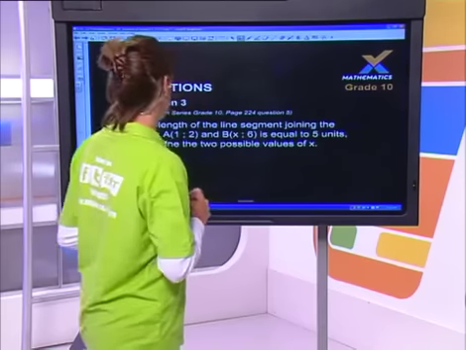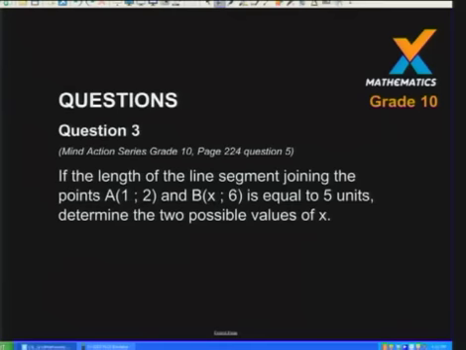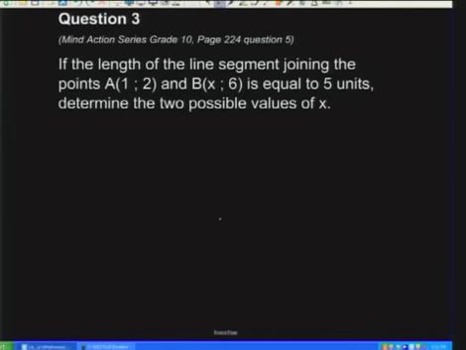Let's quickly have a look at one more distance example, and then we're going to look at some midpoint formula. This is a slightly different twist on the way that they could ask us. They've said, if the length of the line segment joining the points A, which is the coordinate point 1 and 2, and B, which is the coordinate point x and 6, is equal to 5 units, determine the 2 possible values of x.